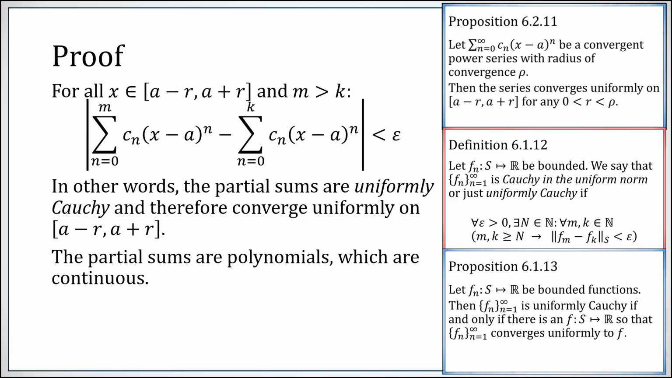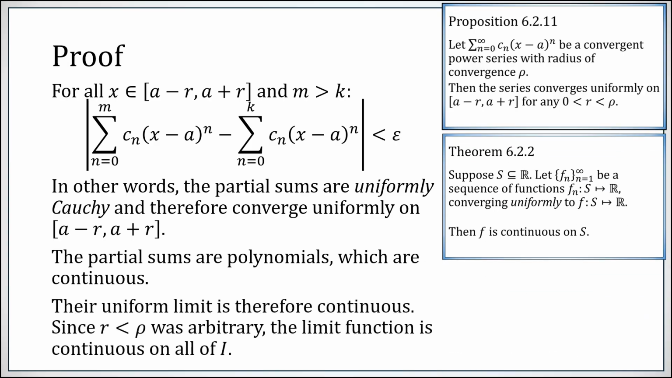Also, the partial sums are polynomials, which are continuous. So now we have polynomials, the partial sums, converging uniformly to something. Since the polynomials are continuous and are converging uniformly, their limit must be continuous as well. So not only does a power series converge uniformly inside its radius of convergence, but it is converging to a continuous function.